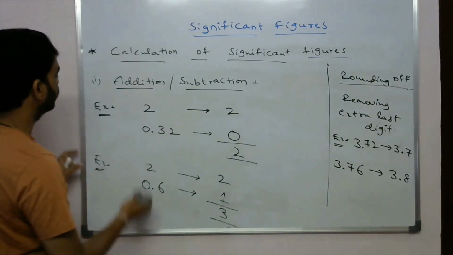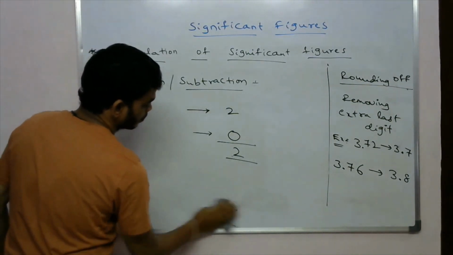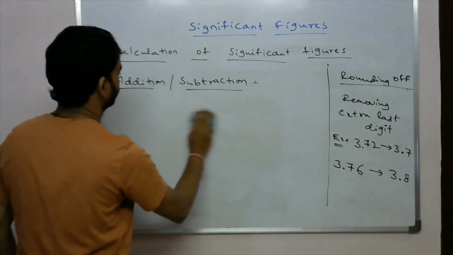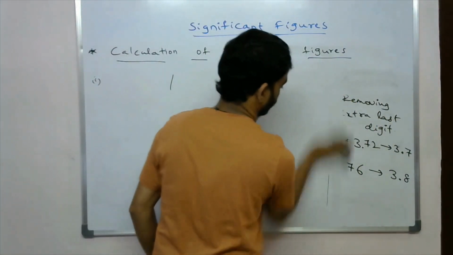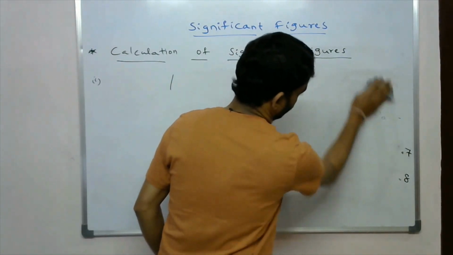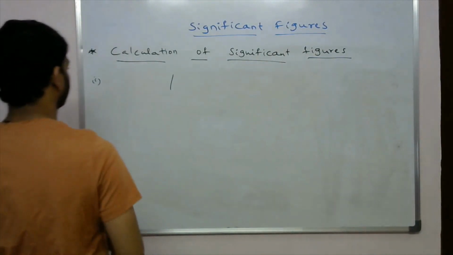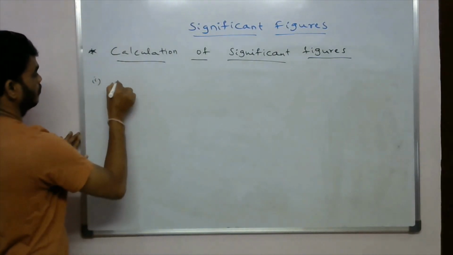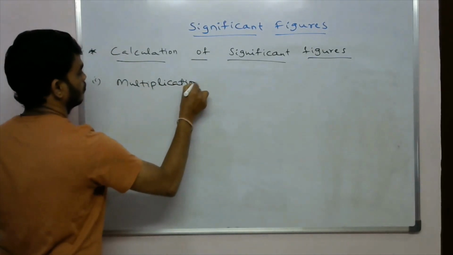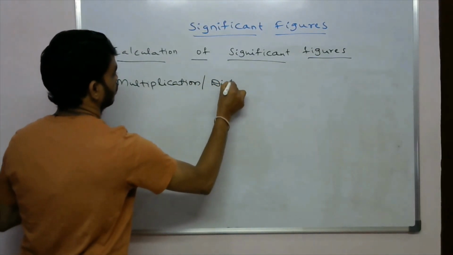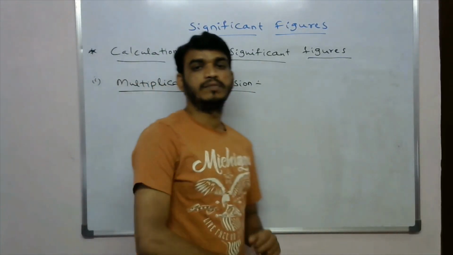Okay, and what is next? Multiplication and division.